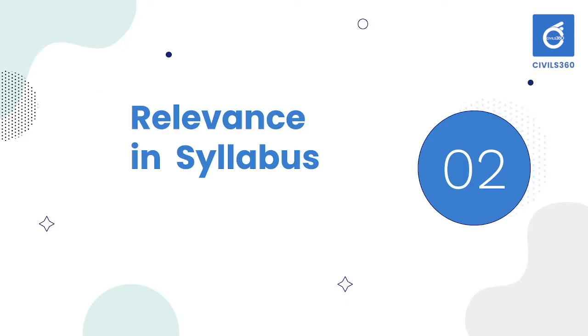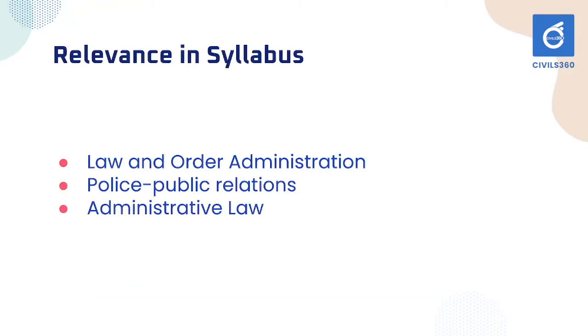What is the relevance of this in your syllabus? You can identify these topics under law and order administration, police, public relations. These come under Paper 2, and in Paper 1 you can relate it with administrative law, how law is related to public administration or public policy, and public and police relations. These are the topics where you can add content in relation to your public administration syllabus, and this should be utilized while answering questions.